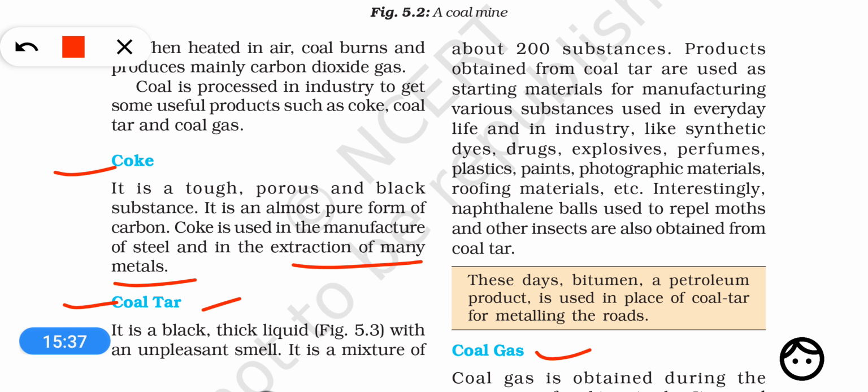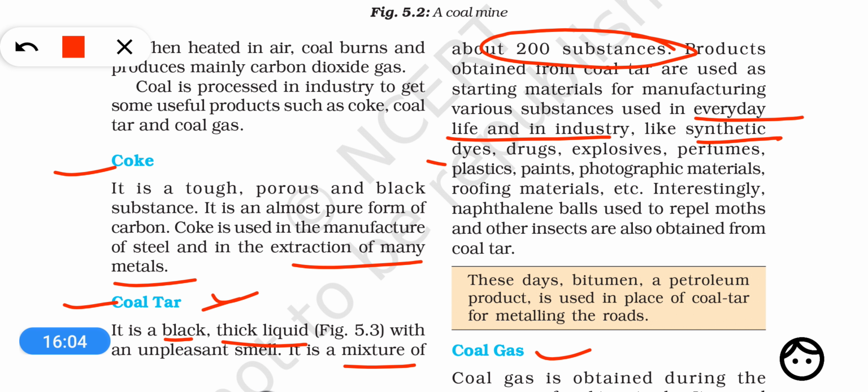Okay. Now, what is coal tar? It is a black and thick liquid, and importantly it is a mixture of 200 substances, and these 200 substances are separated from each other and obtained in pure form. So from coal tar we obtain around 200 different types of substances, and these are used for making very important everyday life objects, for example synthetic dyes, drugs, explosives, perfumes, plastics, paints, photographic materials, and roofing materials. So these materials are prepared by using coal tar.